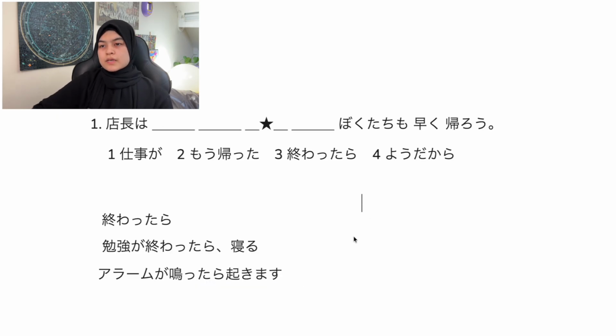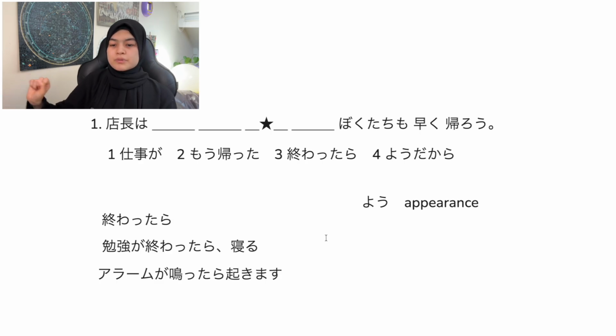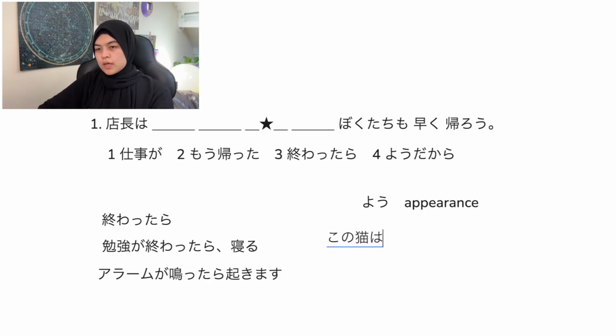ようだ is very simple actually. The word yo itself means the appearance of something. So when you're saying that something looks like something, for example, let's say there's a really fat white cat who looks like a sheep, then you would say この猫は羊のようだ. So you're saying that this cat seems like a sheep. They're not a sheep, but they seem like a sheep. So in this case, we use the noun, and that's why we put no.